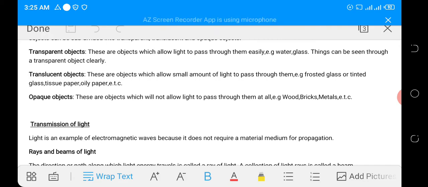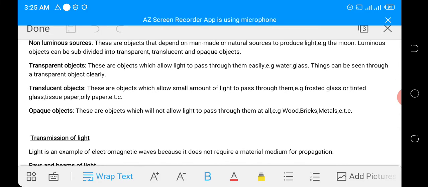Before we move to the next subtopic, let me run through them again. We said sources of light can be natural or man-made. It can also be luminous and non-luminous. Natural sources are the sources that are created by God, by nature. Examples are the sun, then stars, fireflies, glowworms, etc.